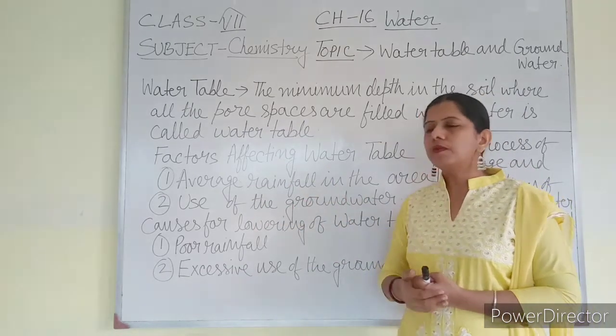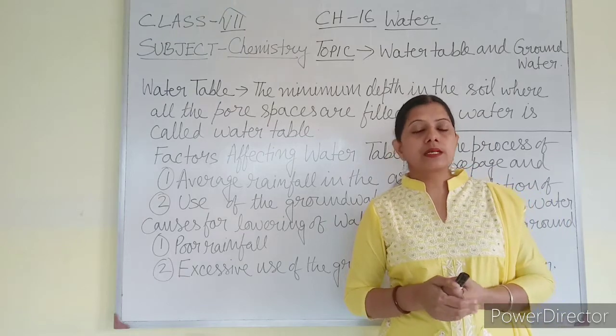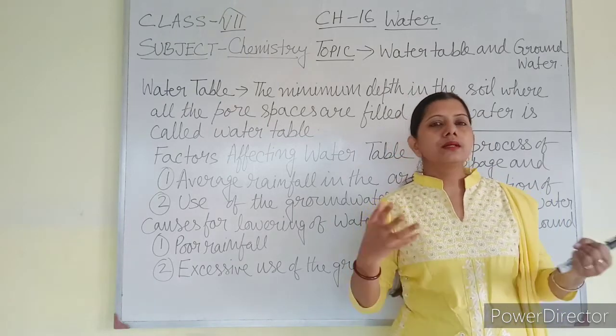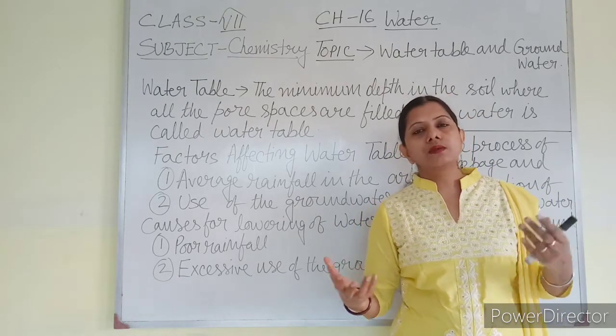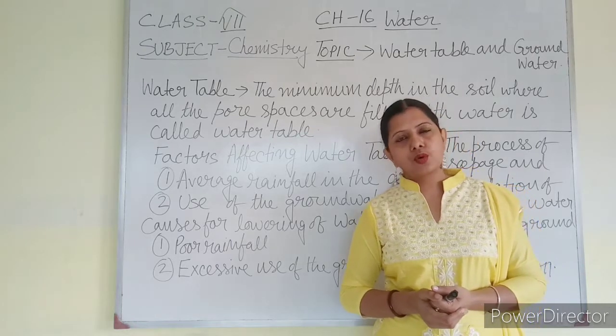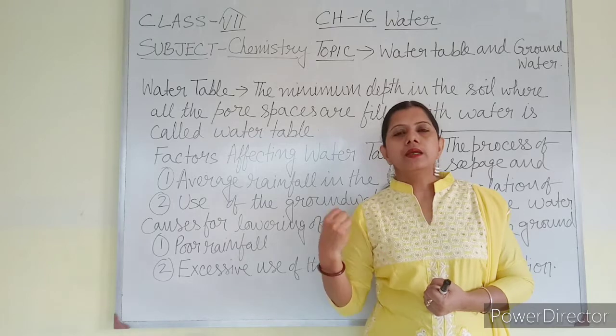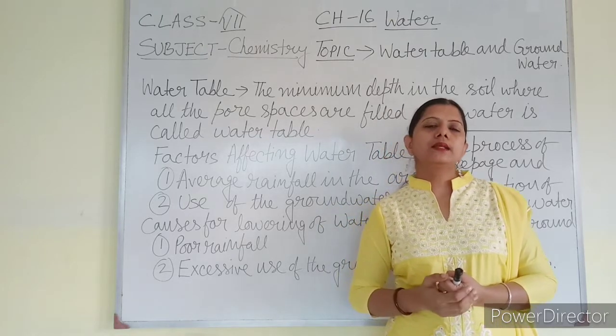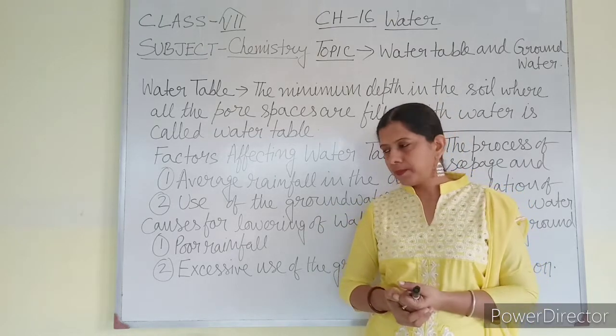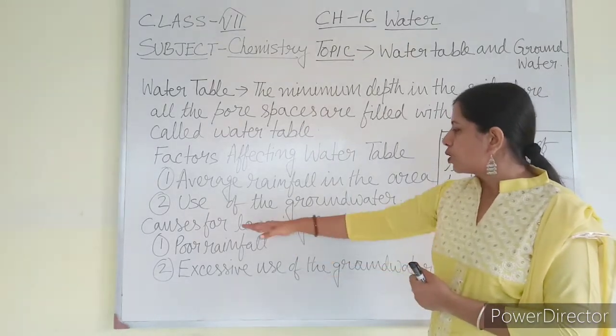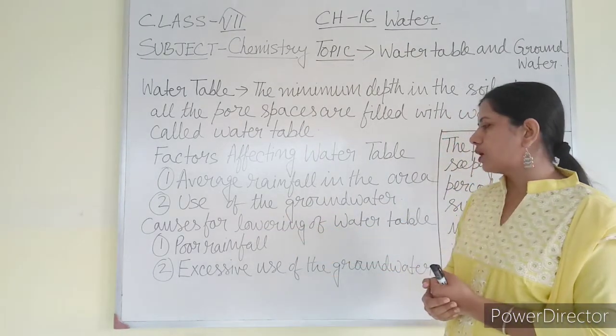The average rainfall depends upon what? Average rainfall depends upon whether the place is having a large number of trees or not. If there are a large number of trees, there will be enough rainfall. If the trees have been cut, then there will be less rainfall. So next is causes for lowering of the water table.